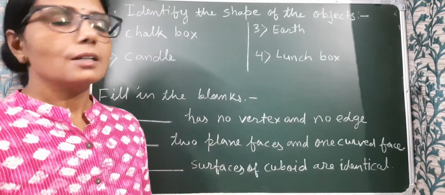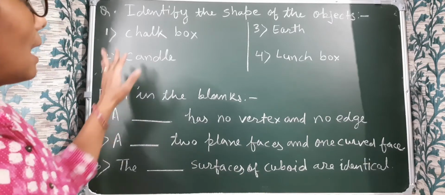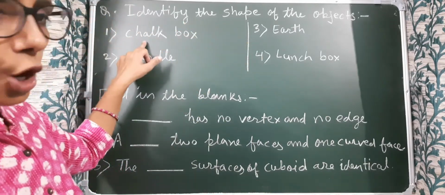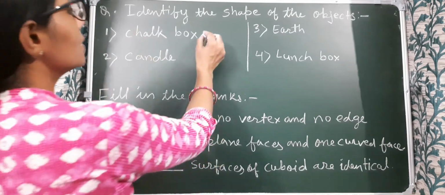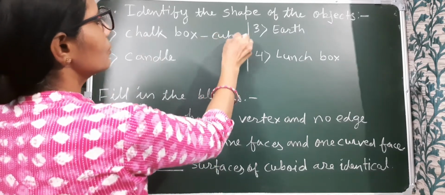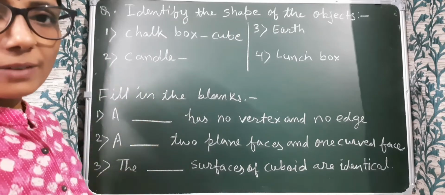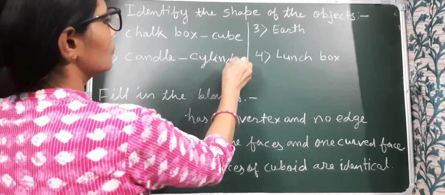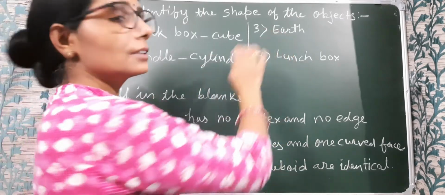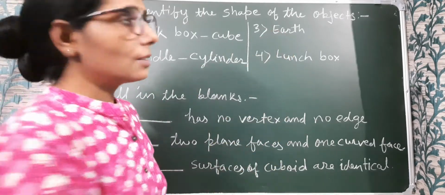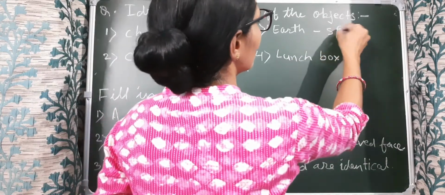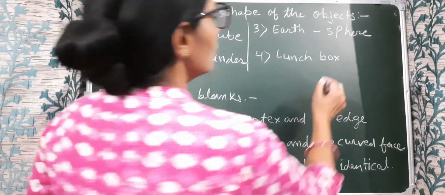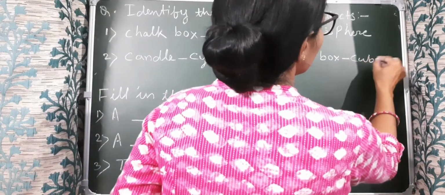Now children, test yourself. Identify the shape of the objects. A chalk box looks like a cube. And a candle, have you seen a candle? It looks like a cylinder. And the earth, have you seen the figure of the earth? It looks like a sphere. And a lunch box looks like a cuboid.